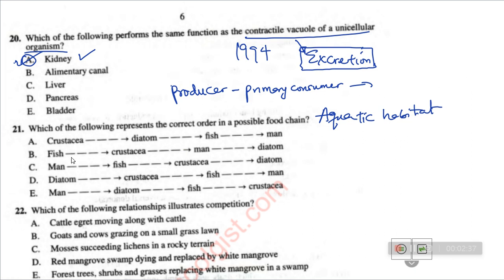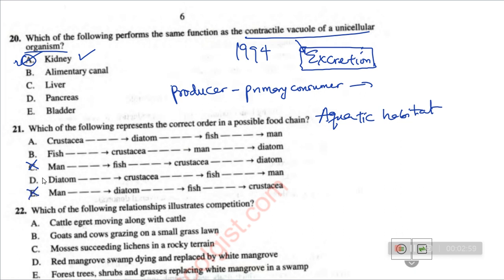So now ask yourself, options C and D are telling you that man is the producer. Can man produce food on their own? No, because man is heterotrophic. We don't have chloroplast. We don't have chlorophyll. So how will you tell me that options C and D are right? So it means options C and D are automatically wrong.